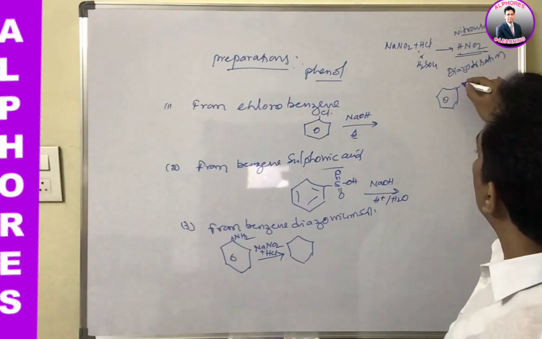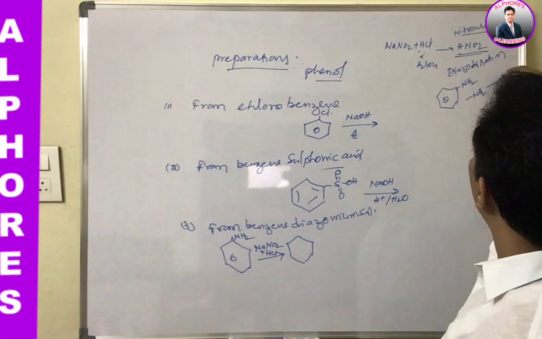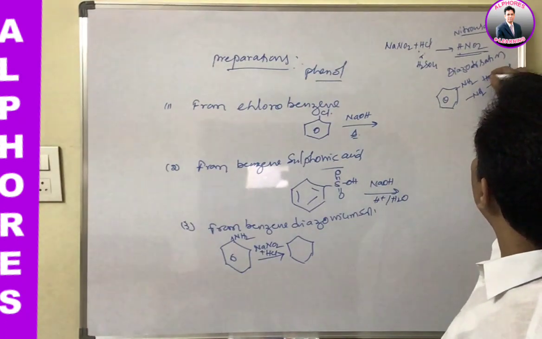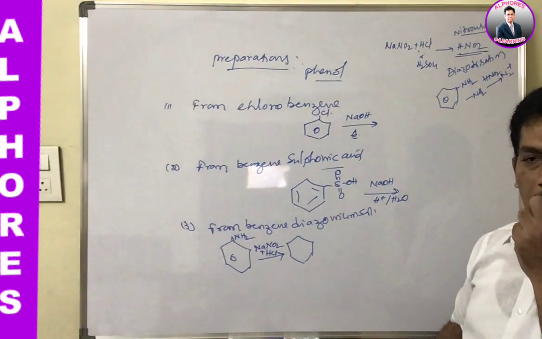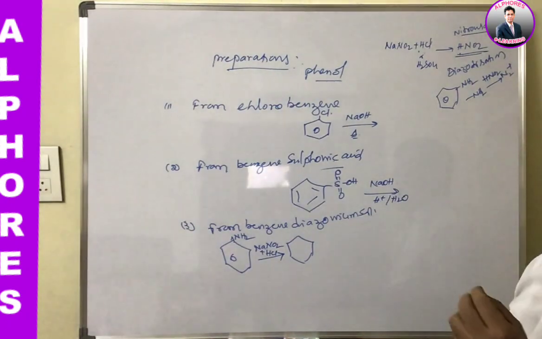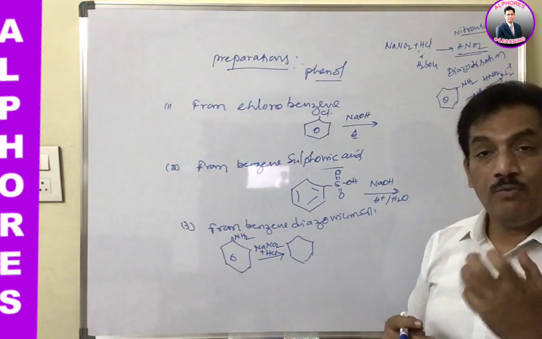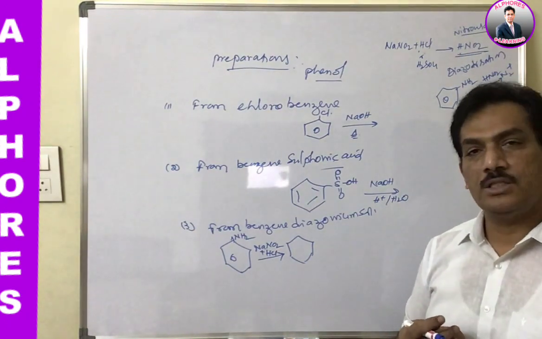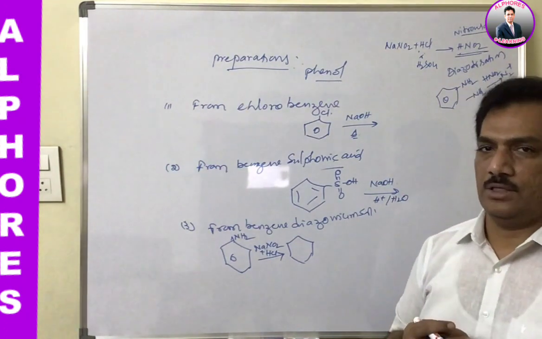Not only aniline, any primary amine group, that is NH2 group, will convert into N2 plus in presence of HNO2. All this information you should know, because HNO2 is able to go for self-oxidation and reduction.